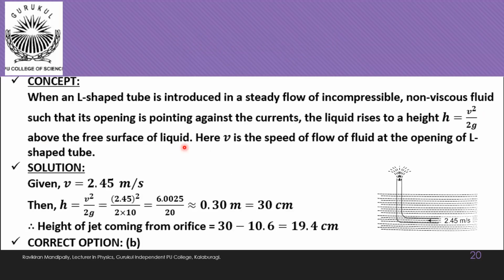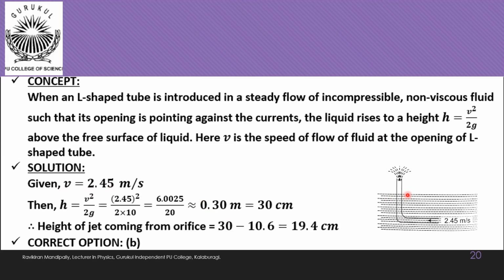This is important. That means this complete height is h, which is given by v square by 2g. Now we use the value of v, 2.45 meter per second. Substituting, we get h as nearly 0.30 meter, that is 30 centimeter.